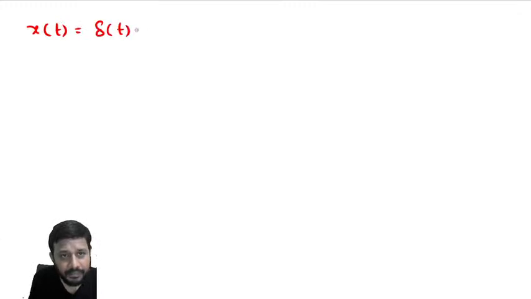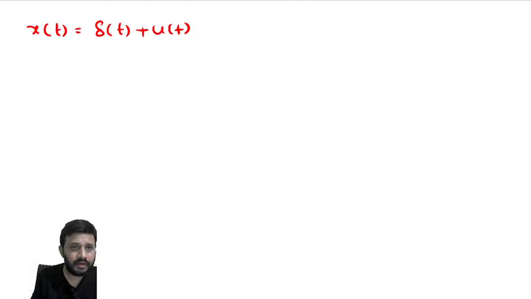Suppose I have a signal like this: del of t plus u of t. Can I find the Laplace transform? Observe here.